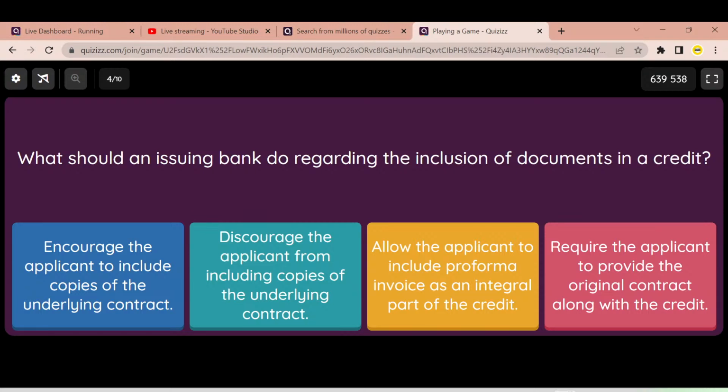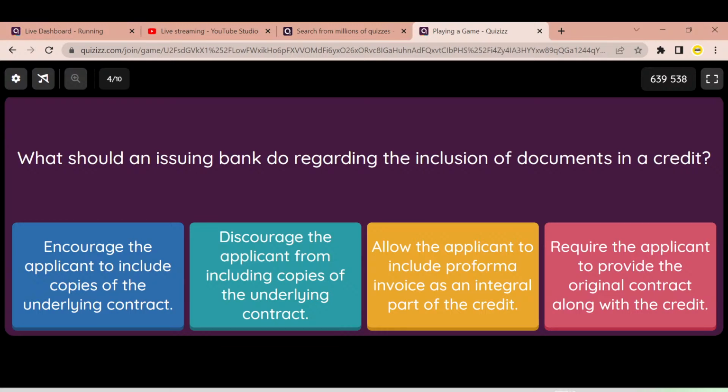Now here again, we know according to Article 4, the contract and the documentary credit are separate from each other. They are two different aspects. And the banks, as per Article 5, only deal with documents, not goods, services or performance. So in that context, banks should always discourage the applicant from including any document that gives reference to the underlying contract. So the first, encourage the applicant to include copies of the underlying contract, that's wrong. You need to discourage it as an issuing bank.